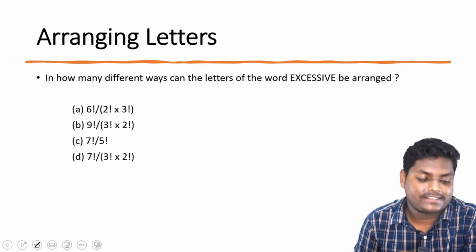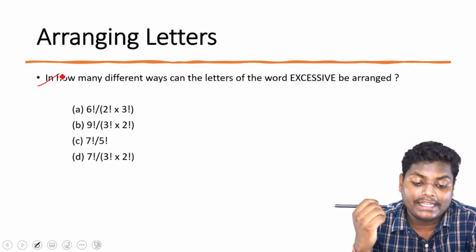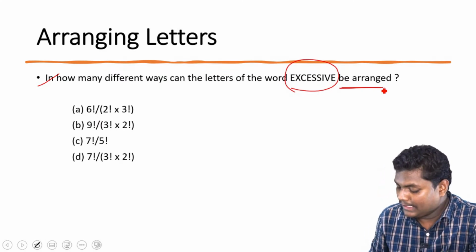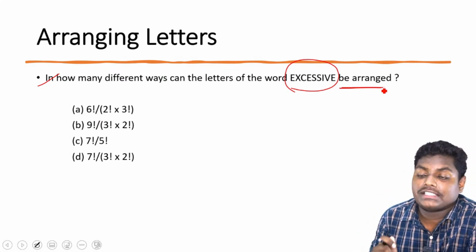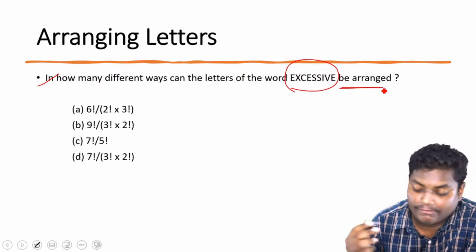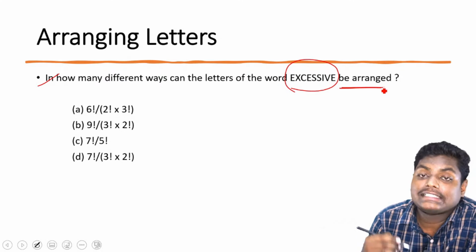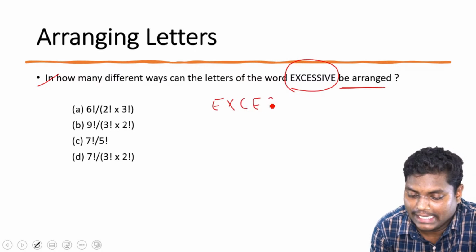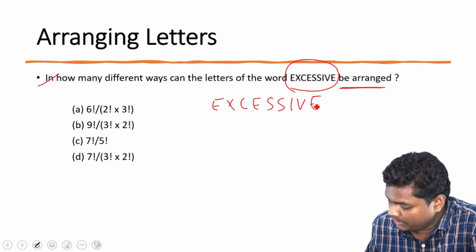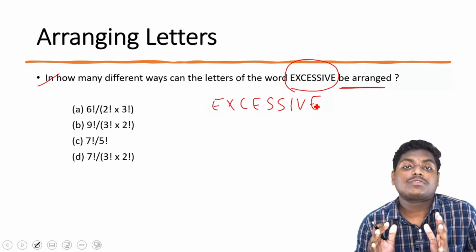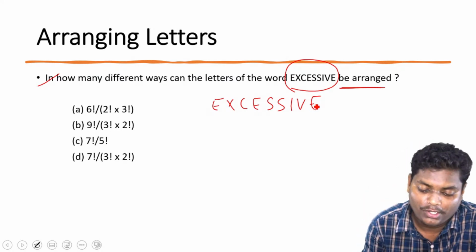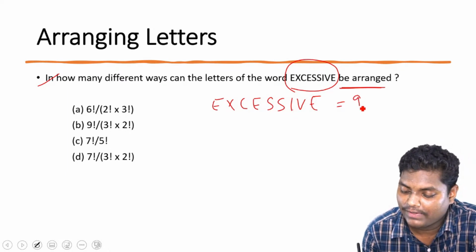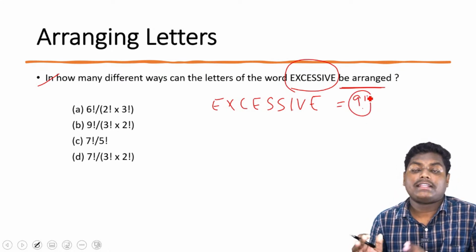Now let's level up with this question. In how many different ways can the letters of the word EXCESSIVE be arranged? Try solving this question. If you have understood the previous one, you can use the same concept. Let me write the word for you, EXCESSIVE. The first thing to do is count the number of letters. 1, 2, 3, 4, 5, 6, 7, 8, 9. So we have 9 letters.